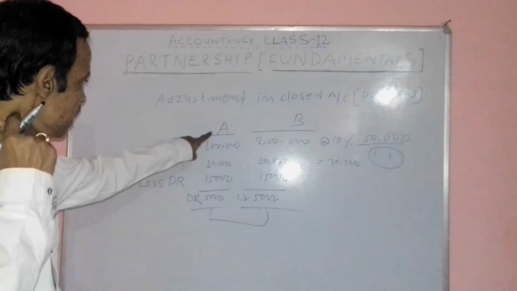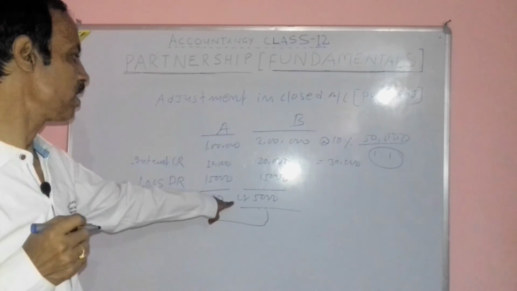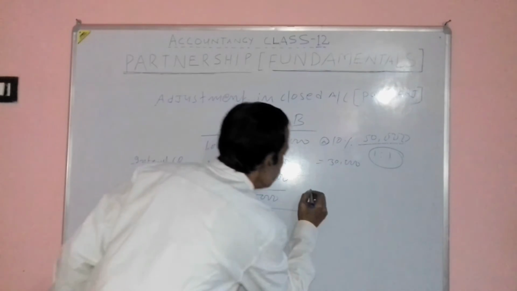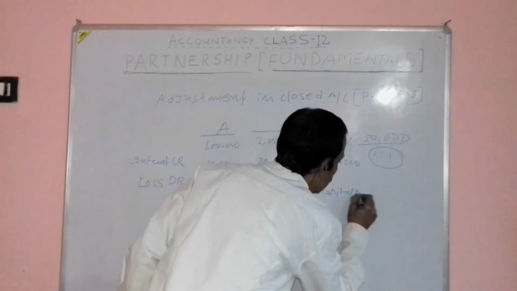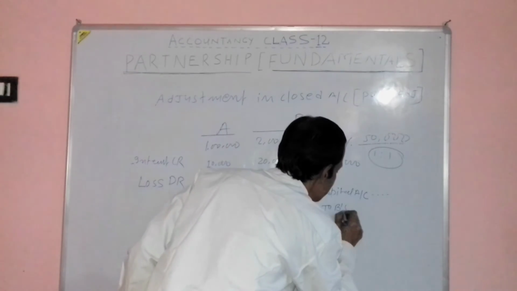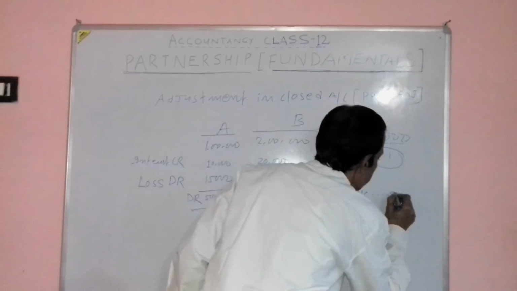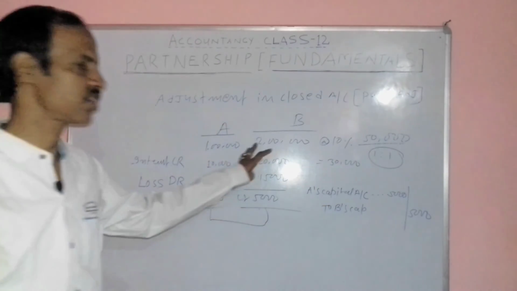Then A is required to be debited for rupees 5,000 and B is required to be credited for rupees 5,000. The entry will be A's capital account or current account debit to B's capital account credit by rupees 5,000, and this rectification has taken place.